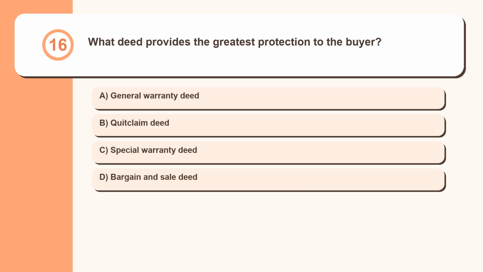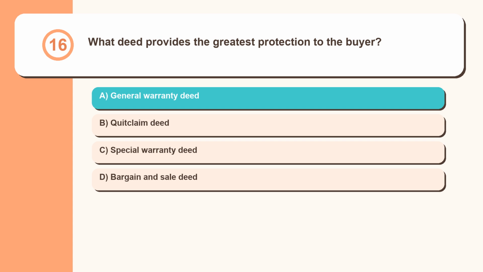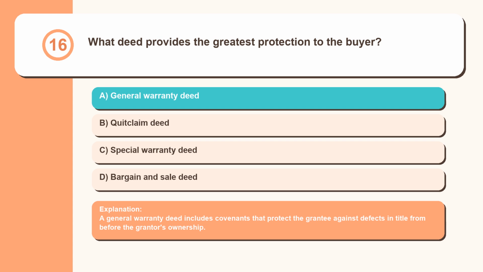Question 16. What deed provides the greatest protection to the buyer? General warranty deed, quitclaim deed, special warranty deed, bargain and sale deed. A general warranty deed includes covenants that protect the grantee against defects in title from before the grantor's ownership.